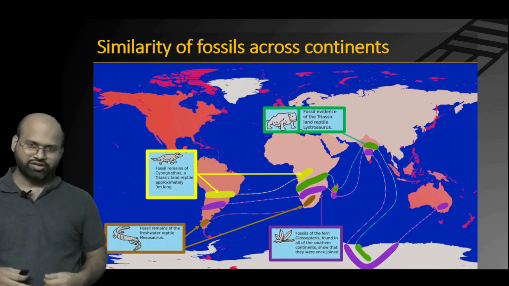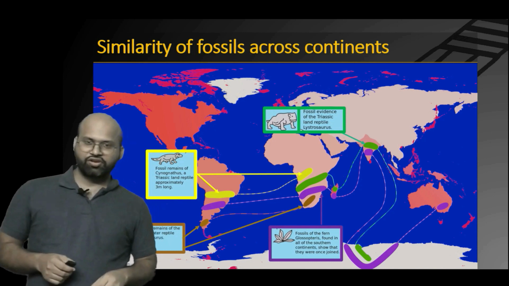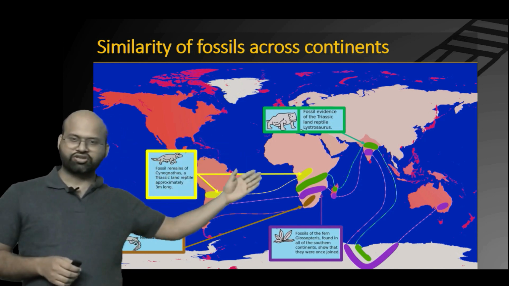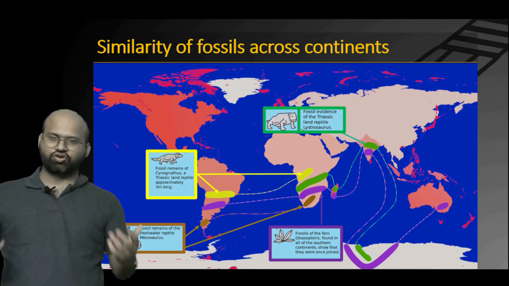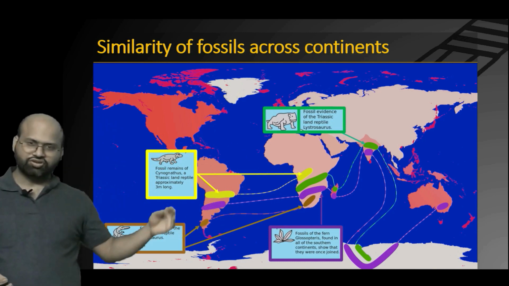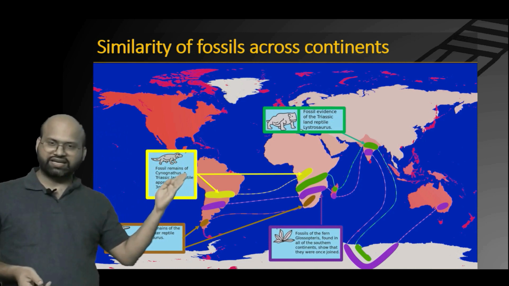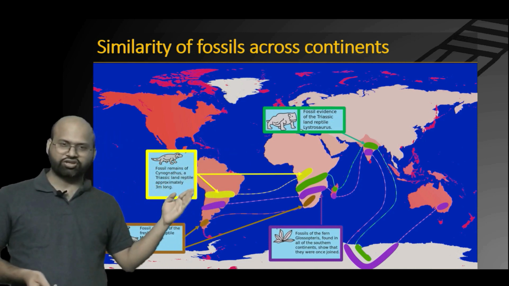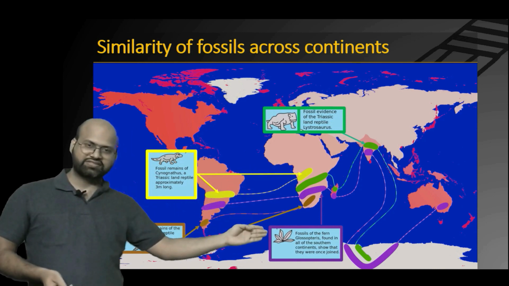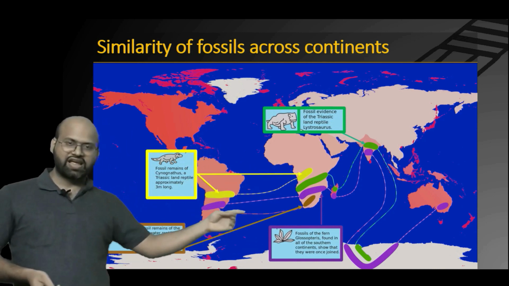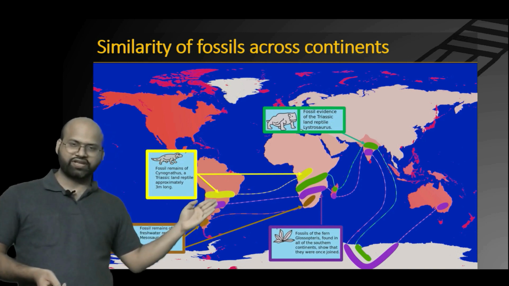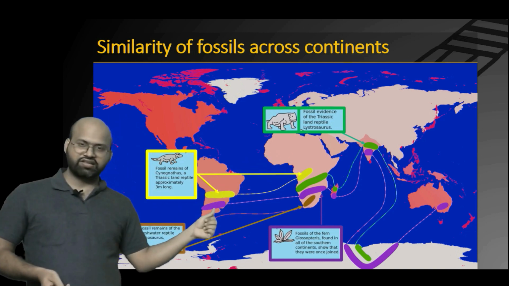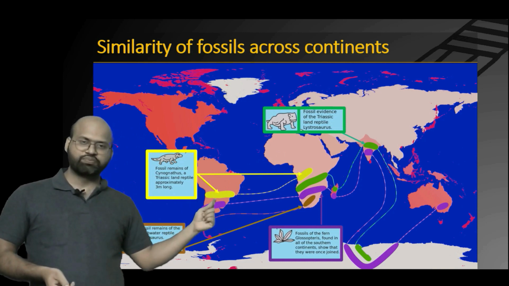While he was trying to come up with proofs, he found a paper in which the person had listed certain animals or fossils which were spread across the whole world, and he saw that these little land reptiles, both of them land reptiles, are spread across continents which are divided by such vast oceans. You can see here that the Atlantic Ocean is between South America and Africa. Still, this animal was found in both of these regions.